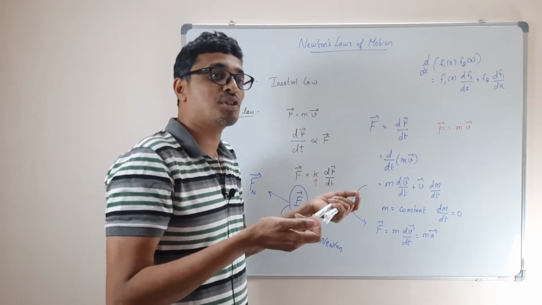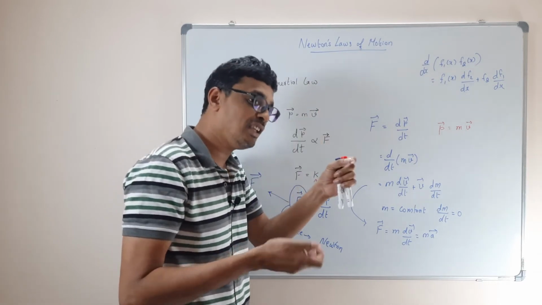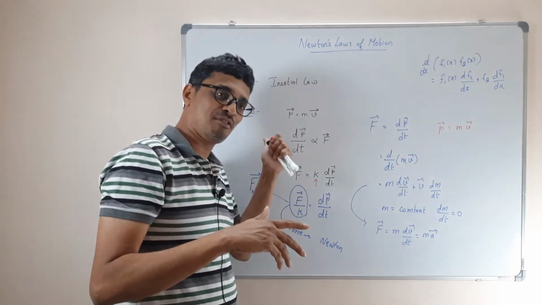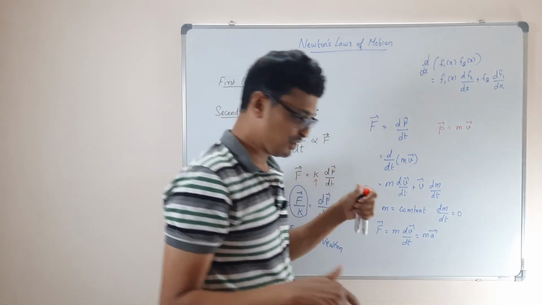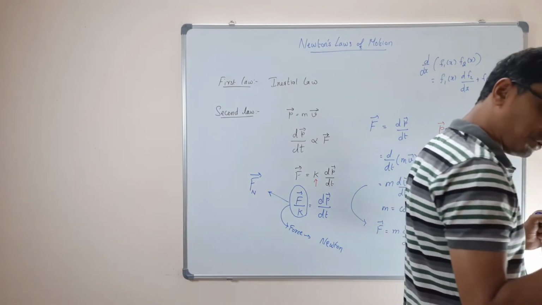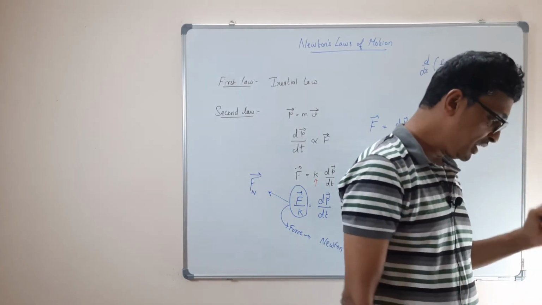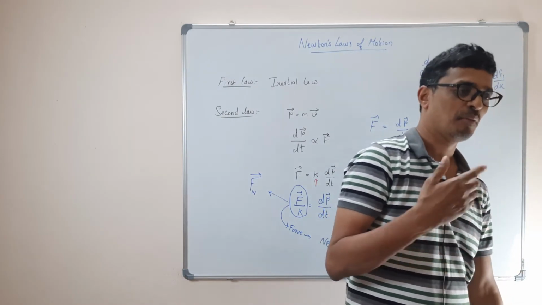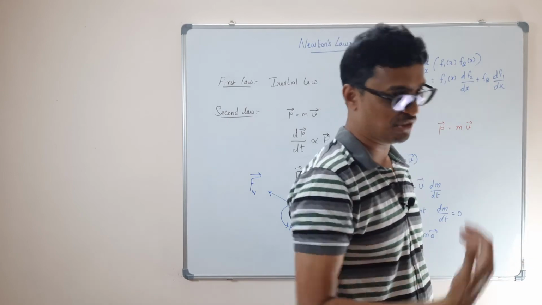So it gives momentum as the fundamental quantity, not velocity. In our equations of motion, we always consider the initial velocity as a fundamental quantity: give me the initial velocity and the acceleration, and I can tell you the trajectory of the particle, the time and everything. But this law of motion says no, not the initial velocity; what is important is the momentum. It defines momentum instead of velocity as the fundamental quantity related to motion. What is changed by a force is the momentum and not necessarily the velocity. Of course velocity also changes, but the important quantity changing is the momentum, and the change in momentum eventually gives rise to a change in velocity.